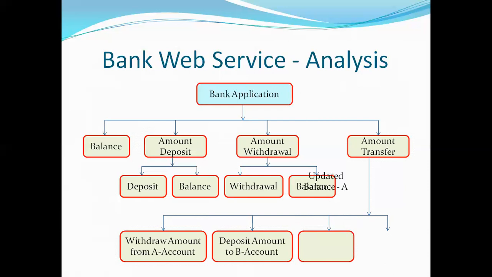Then send the updated balance to A, and also send the updated balance, or amount transfer balance, to the B person.